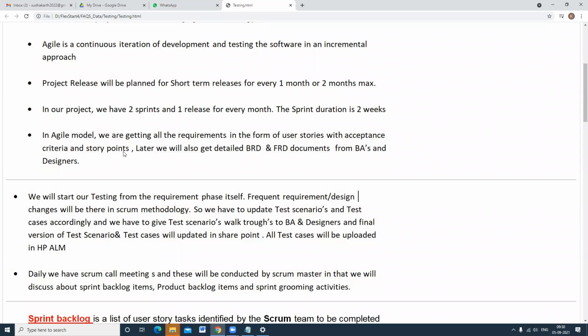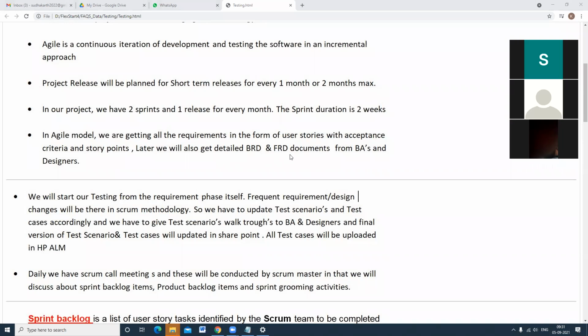Generally, story points will be given by the client or by your BA, because he prepared all the complexity and everything. This user story might contain approximately 8 story points, this user story 10 story points, like that. Later, we will also get the BRD and FRD documents from the BA and designers. Clear to everyone? Okay.